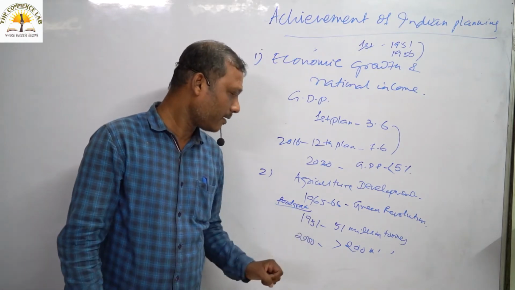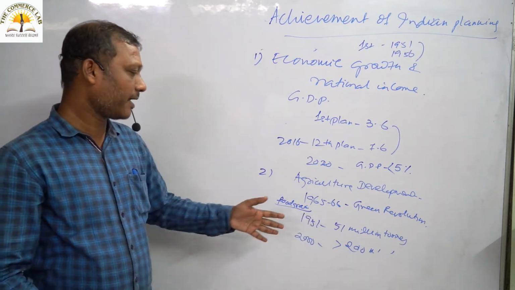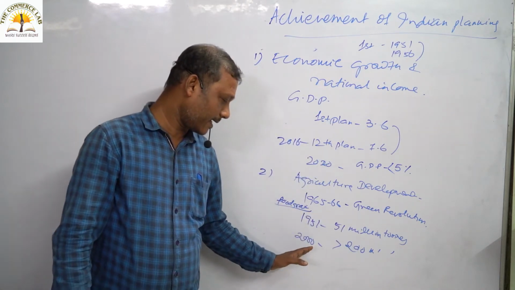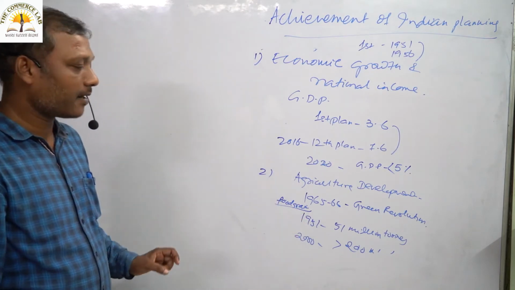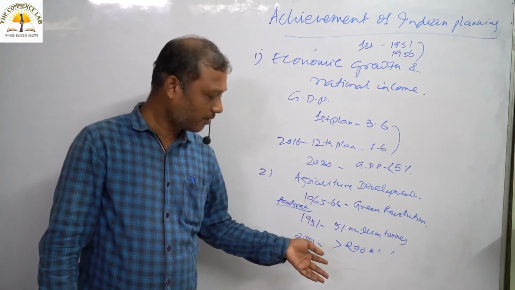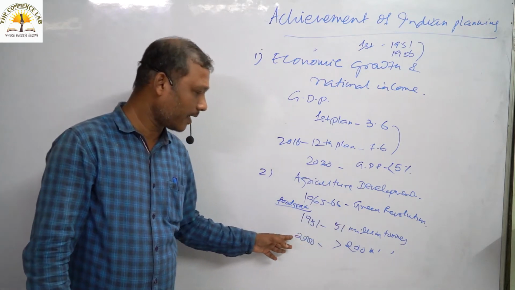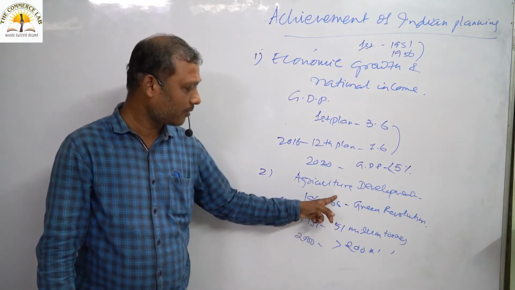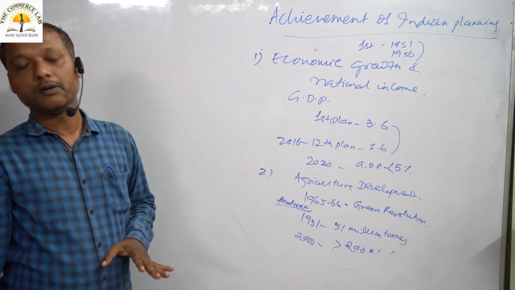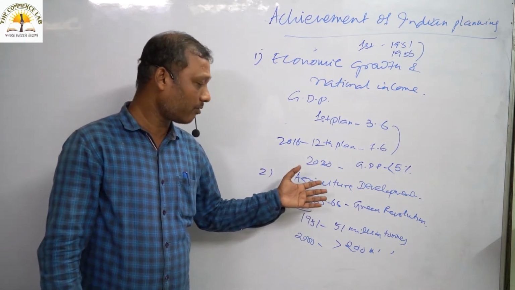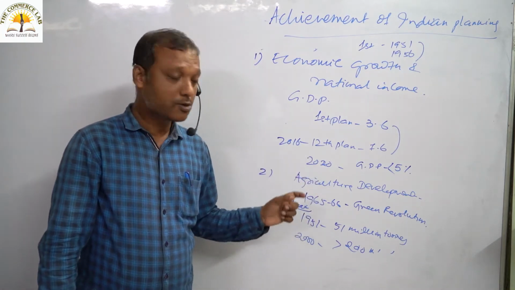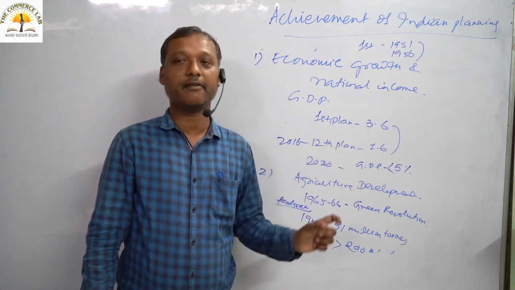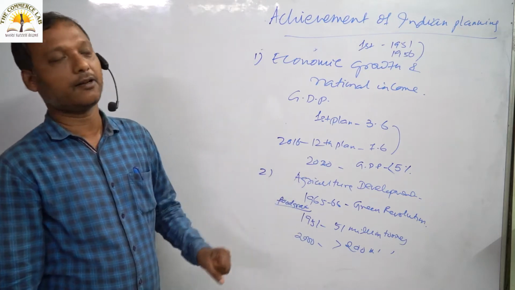In 1951, we achieved a food grain production of 51 million tons, and as per the statistics available, in 2000 the food grain production jumped to more than 200 million tons. This is purely possible due to the introduction of the green revolution. But still, as the major source of development, it is the major occupation. So we have to develop agriculture on a large scale. We have not seen a very huge performance in the field of agriculture, for example.